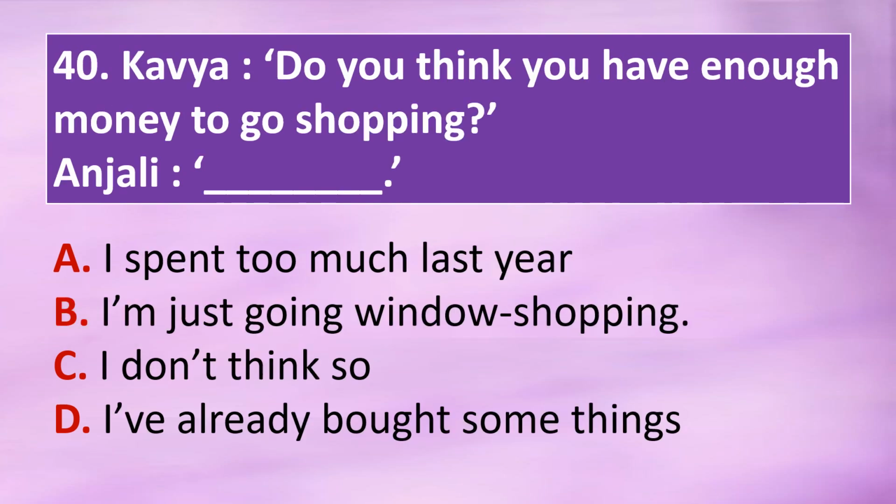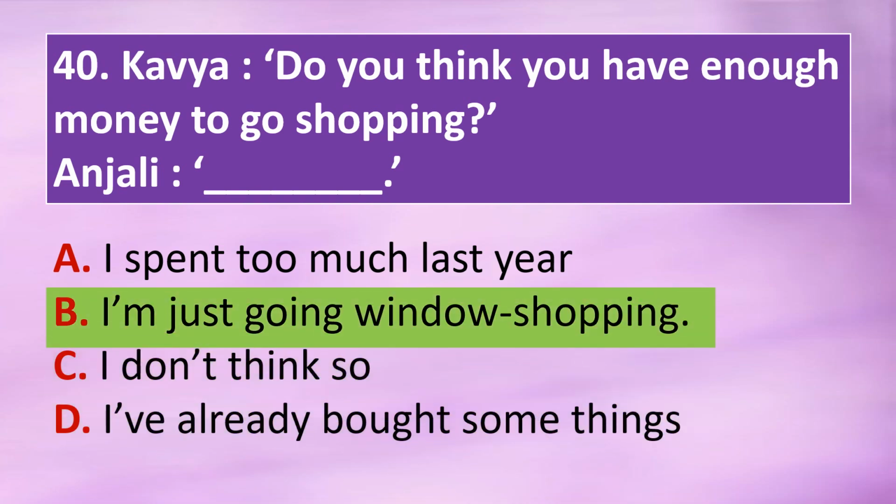Question 40. Caveat, do you think you have enough money to go shopping? Anjali, dash. Option A. I spent too much last year. Option B. I'm just going window shopping. Option C. I don't think so. Option D. I've already bought some things. The correct answer is option B. I'm just going window shopping.